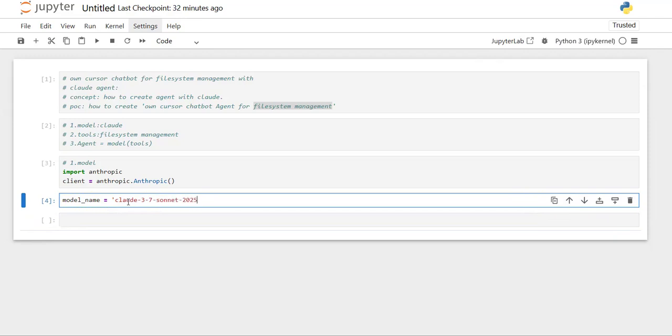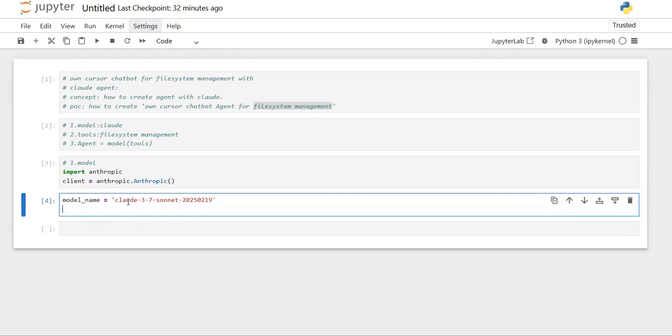You need to provide the full name of that model, exactly how the name is written. So for this model, using the client which you have already created with Anthropic, you can pass the messages and chat.